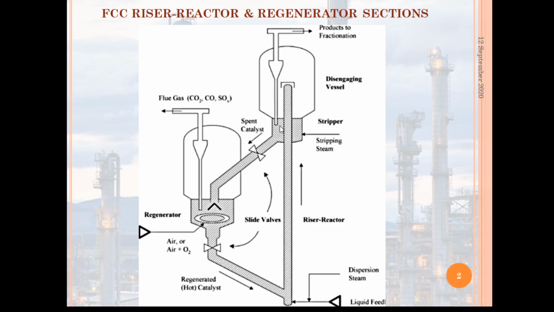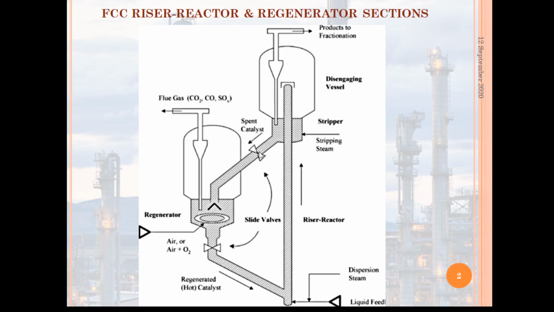The catalyst in the vessel is subjected to steam stripping. Whatever catalyst is falling into this riser vessel needs steam stripping, in which direct contact with steam is allowed, to remove the hydrocarbon from the catalyst surface.